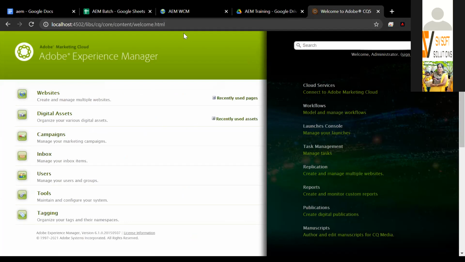Type the username as ADMIN. Let me ping in the chat. Username is admin. Password is also admin. Those are case sensitive, Kumar. Is it case sensitive? Yes. Passwords are always kept in small letters. All are small letters.